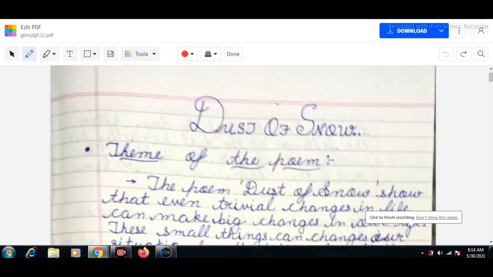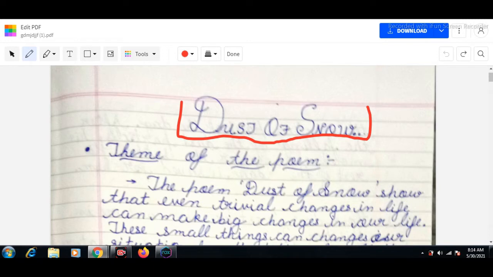So hello guys, my name is Vipul and today we do The Dust of Snow, which is a poem in our class 10th English. The Dust of Snow is written by Robert Frost.